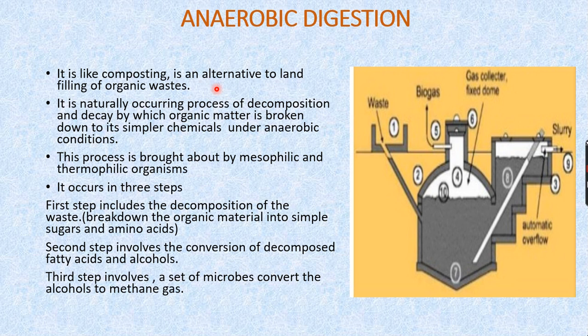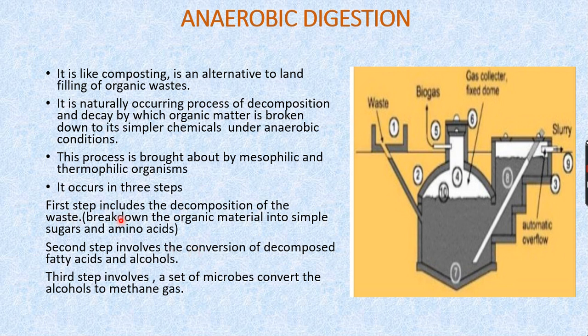It is a naturally occurring process of decomposition and decay by which organic matter is broken down into simpler chemicals under anaerobic conditions. This process is mainly brought about by mesophilic as well as thermophilic organisms. The conversion of this organic matter into simpler chemicals under anaerobic conditions occurs in 3 steps. So let's see what is happening in these 3 steps.